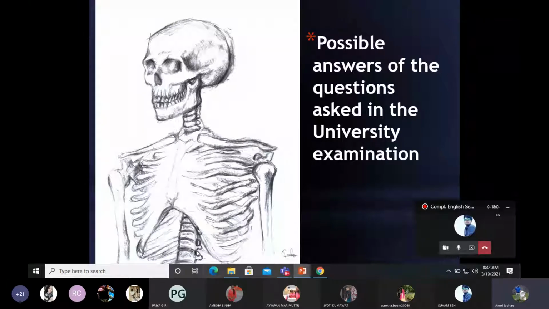Now, these are the possible answers to the question. Whenever the question comes in the university examination, students write only the structure.